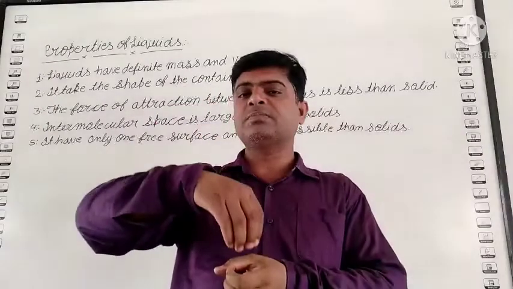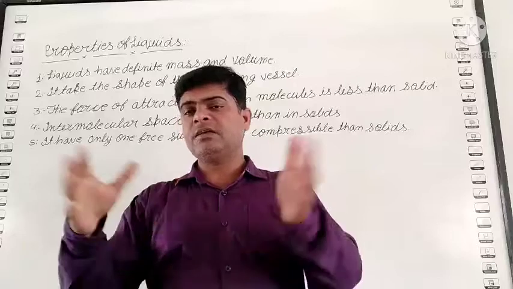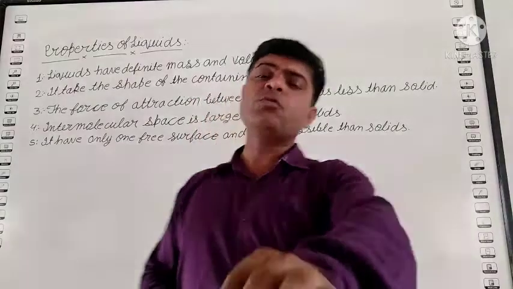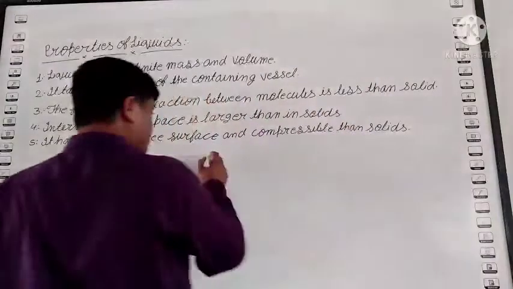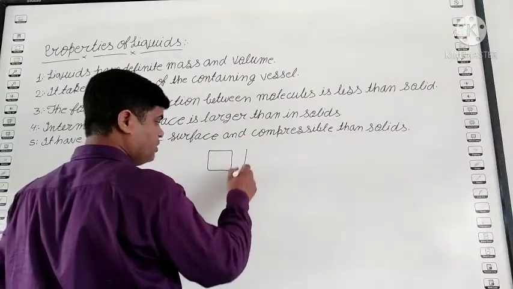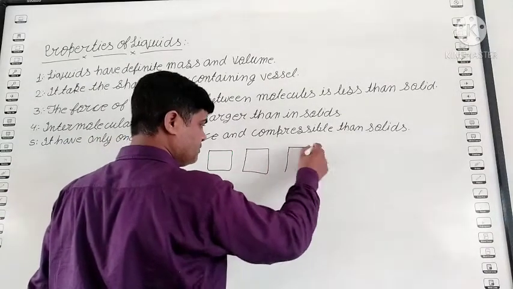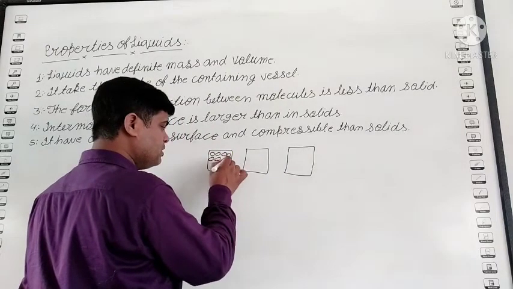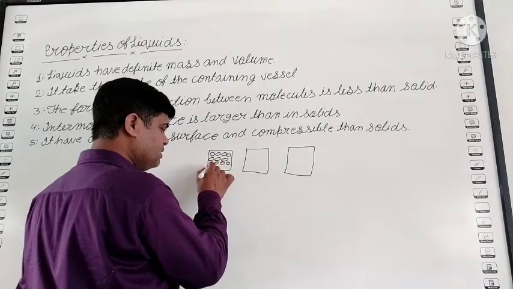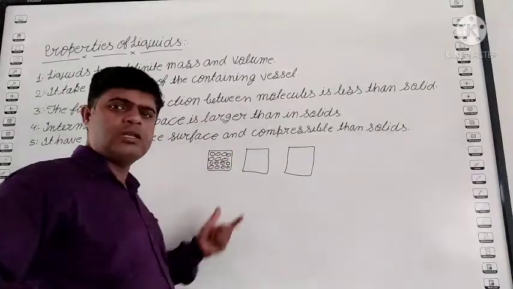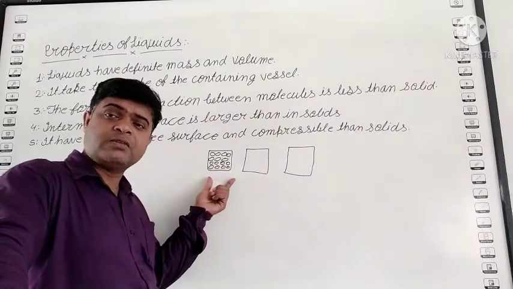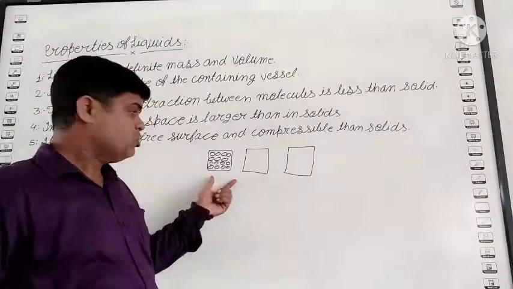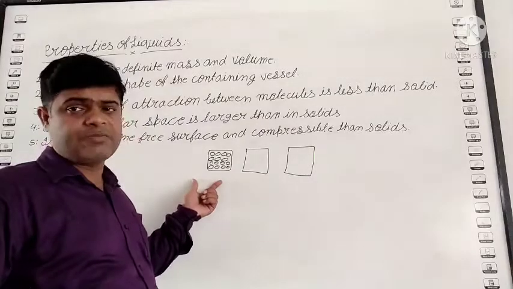If you fill it in a glass, it becomes the glass shape. If it is in any container, it takes the shape of the container. Student, do you know why? See, there is solid, liquid, and gas. In a solid, all the molecules are closely joined to each other, meaning the intermolecular force between two molecules is very high and the space is very less. That's why they are not able to move here and there, so a solid has a fixed shape and fixed volume.